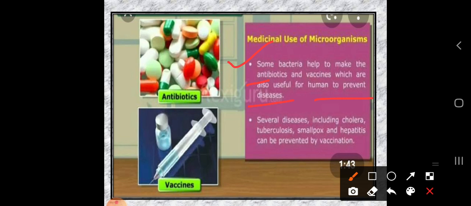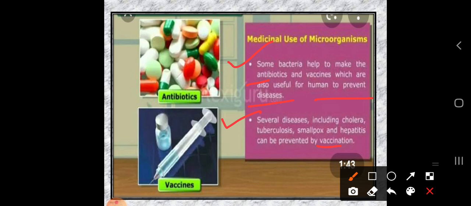Later on we will discuss the concept of vaccines, how they work in our body to prevent disease from outside sources. Several diseases including cholera, tuberculosis, smallpox and hepatitis can be prevented by vaccination. So vaccine can prevent the disease which is caused by microorganisms.